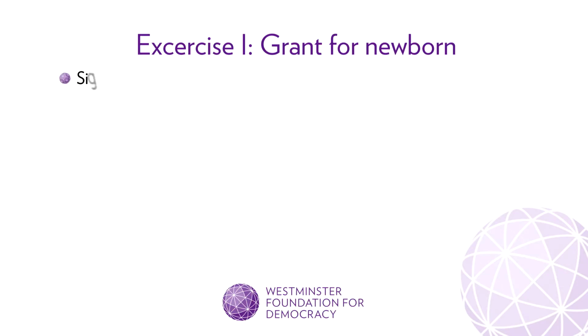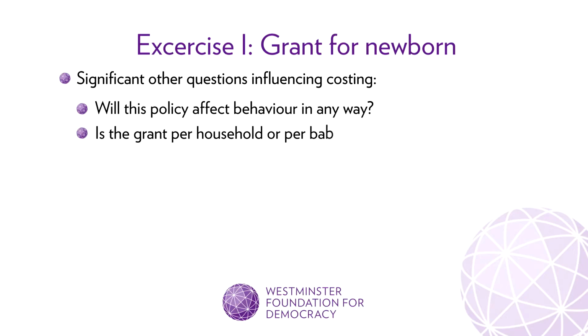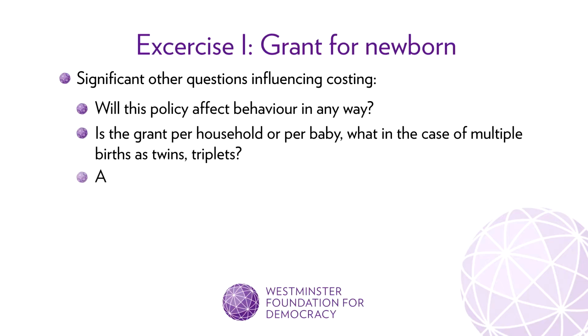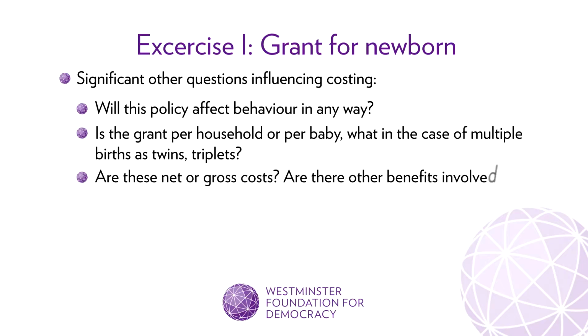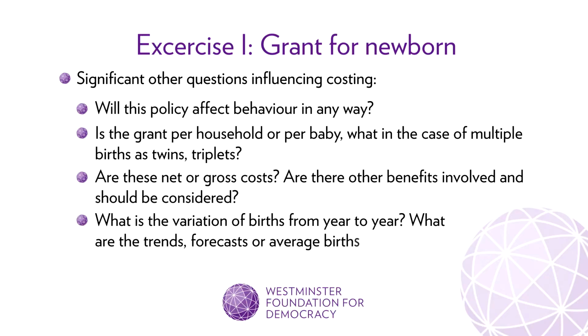Besides the simplified answer to the exercise, there are other significant questions influencing costing. Will this policy affect behavior in any way? Is the grant per household or per baby? What in the case of multiple births, such as twins, triplets? Are these net or gross costs? Are there other benefits involved that should be considered? What is the variation of births from year to year? What are the trends, forecasts or average births? Have we considered migration as a factor?